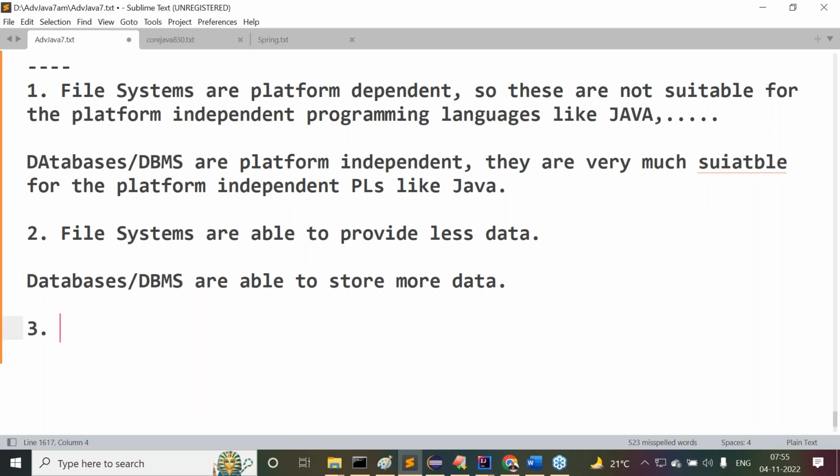Right, sir. Guys, now I'm asking one more question to all of you. Whenever I write databases, immediately I write database management systems. Have you observed that? Without a database management system, databases have no meaning. That's why databases and database management systems are both integrated parts. We require that exactly.